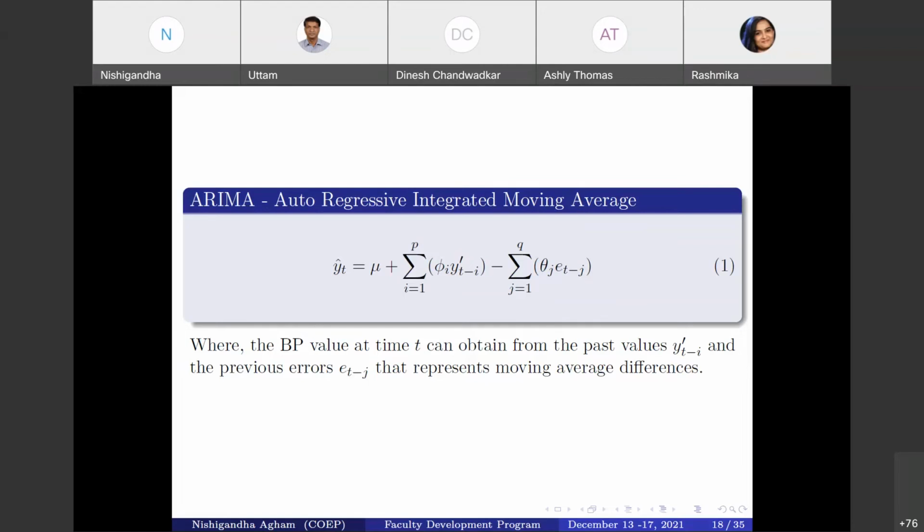So this number of lags and number of lag forecast errors are used by the ARIMA model. And E is the error associated with the linear regression. These points are used by the ARIMA model to estimate our predicted BP. Here, the BP value at time t can be obtained by the past values and the previous error, which represents the moving average differences by the order of Q.